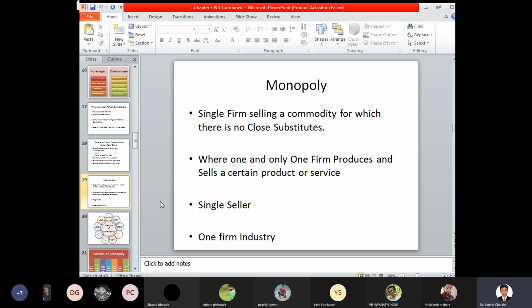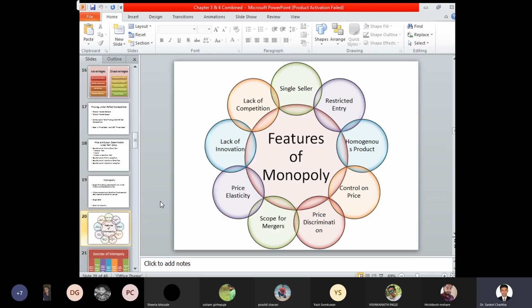So the entire industry is regulated and controlled by a single manufacturer or seller. Now, what are the various features of monopoly? The first feature of a monopolistic market is a single seller. There is only one manufacturer, who is the only one manufacturing those goods and services. Monopoly is a market condition wherein we have only one seller, who is manufacturing and selling the commodity into the market, and no other person is manufacturing or selling the product.